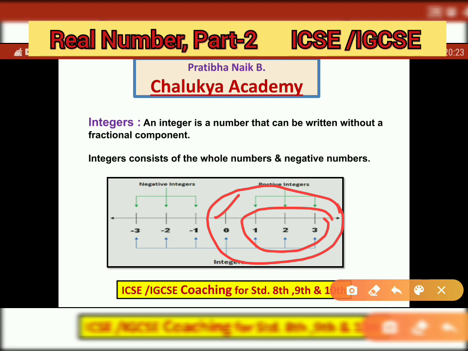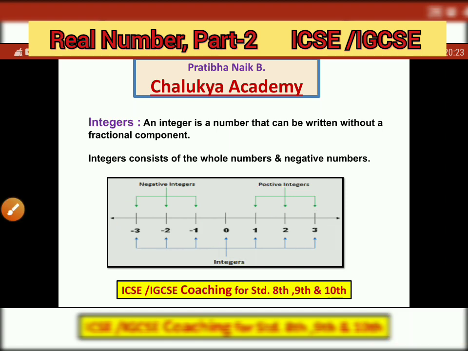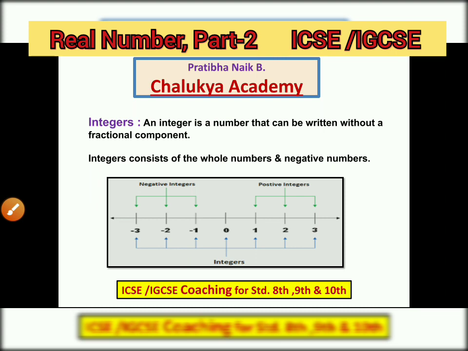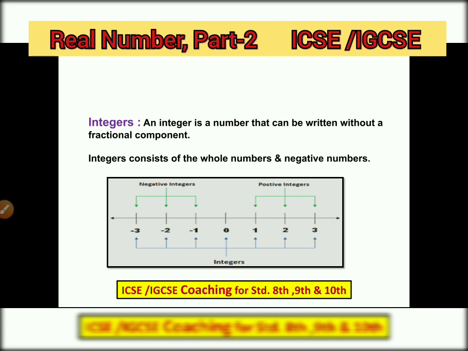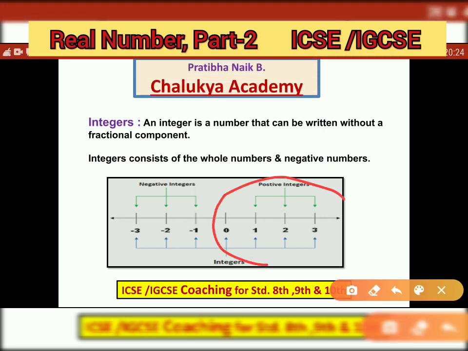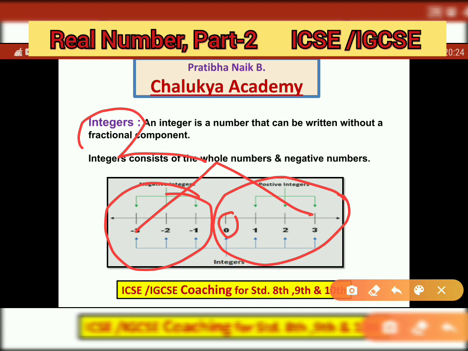And we said integers are positive, 0 and negative. So when I take whole numbers, which include 0, and negative numbers, together they give you integers. So integers consist of whole numbers and negative numbers.